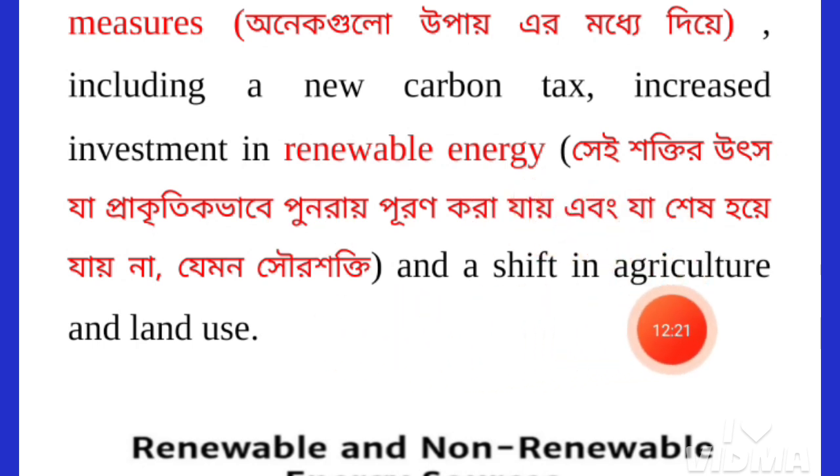And also a shift in agricultural land use. The meaning of this is that there will be changes in the use of the agricultural land. Okay, using natural fertilizer or using different ways of harvesting or agriculture in the agricultural land. So these are the ways through which the government wants to make a change.